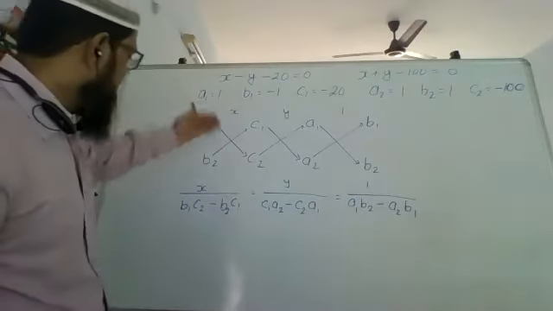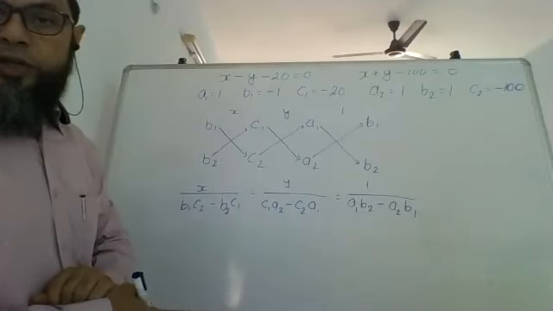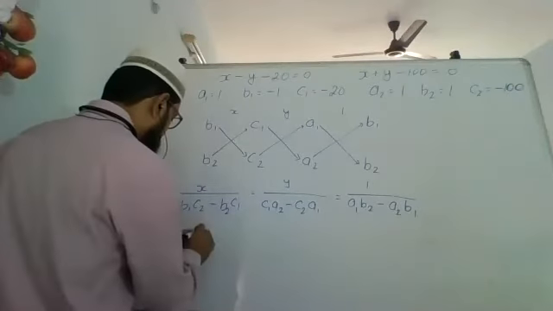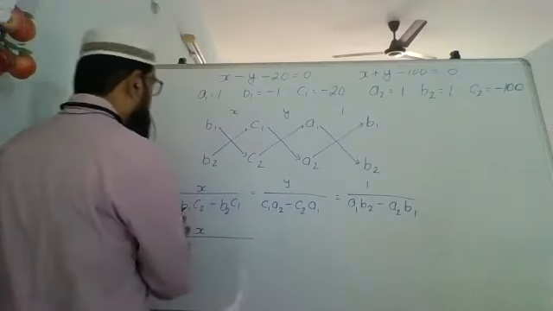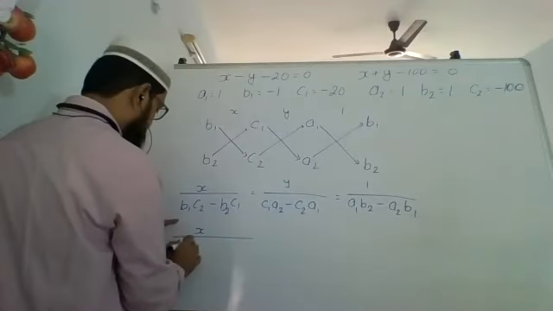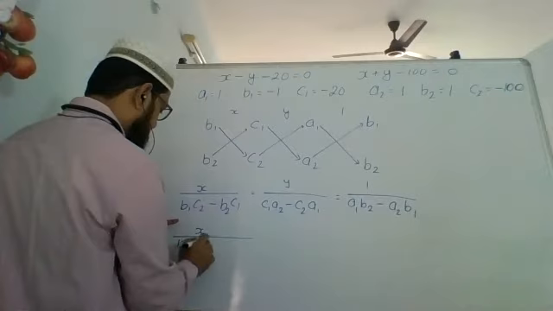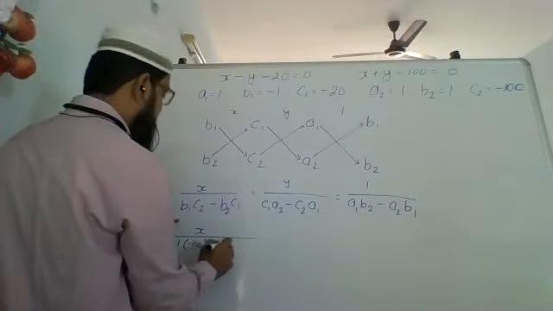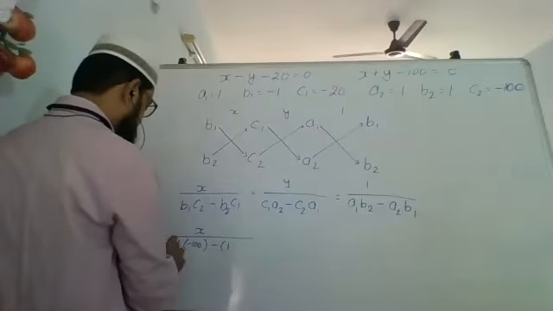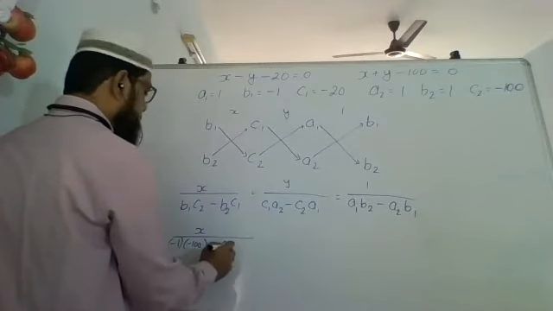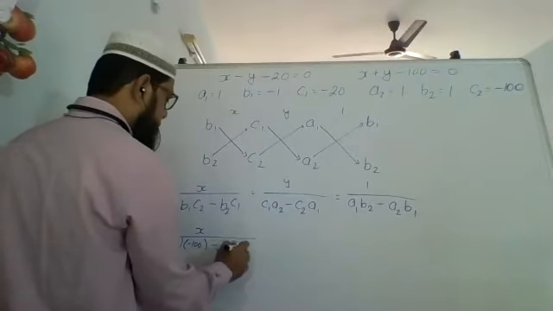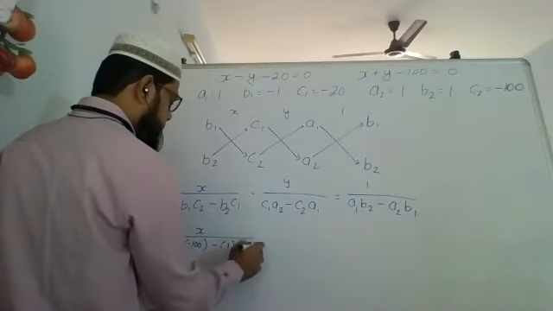Now what you can do is directly substitute the values over here. So you will have x upon, what is b1? b1 is 1. What is c2? Minus 100. Minus, what is b2? b2 is 1. Sorry, b1 is minus 1. Okay, minus. So b2 is 1 and c1 is minus 20.